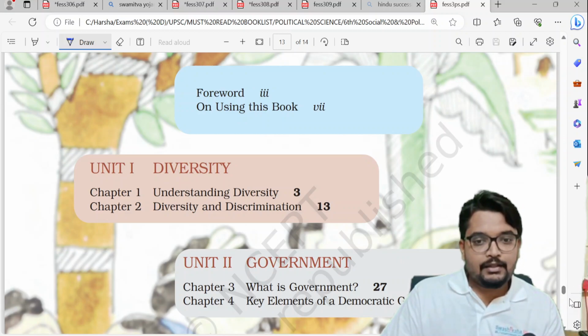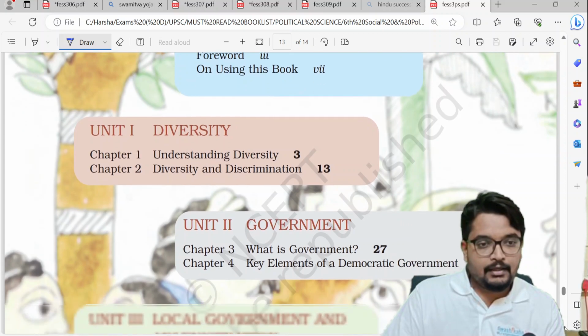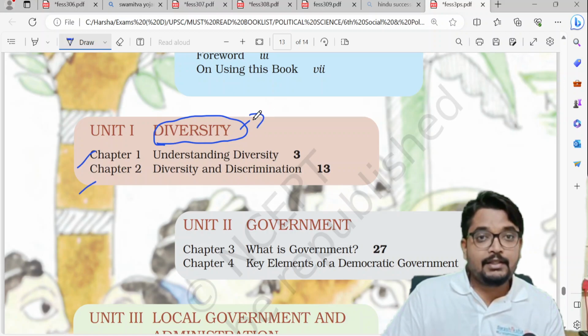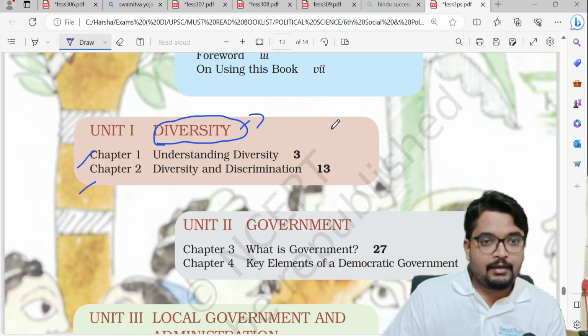Okay, so you see this book, the sixth NCERT polity book, that is, Social and Political Life Part 1, has 9 chapters. In the first unit, called Diversity, chapter 1 and chapter 2 speak about diversity. These two chapters are very important for your mains, state PSC mains as well as UPSC mains. They can also ask some questions, because nowadays a lot of application-based, common sense based questions can also be asked in your preliminary examinations, right?